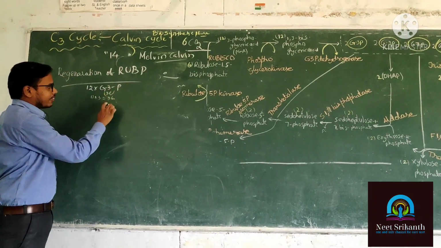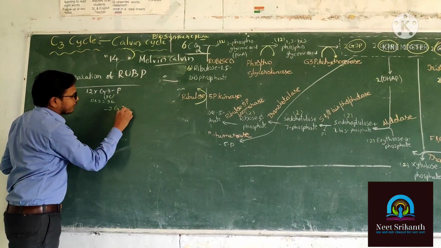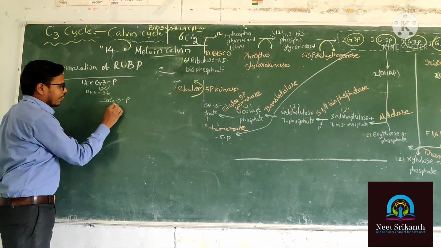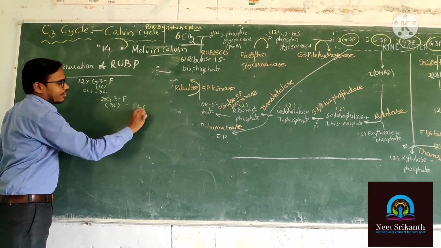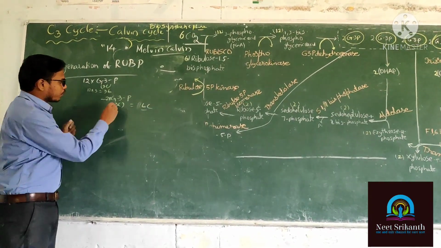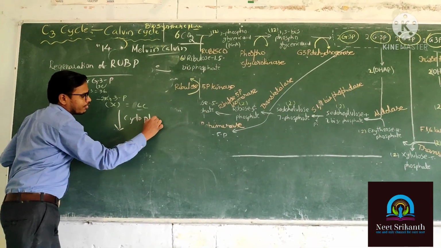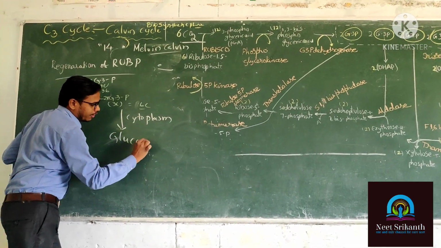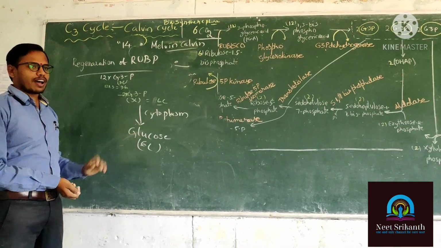So instead of 12 G3P, 2 G3P, 2 molecules of G3P. And how many carbons are there? Yes, 6 carbons. So those 2 G3Ps are transferred into the cytoplasm for making of hexose sugar. That is about the dark reaction.